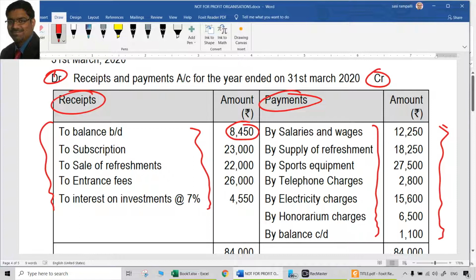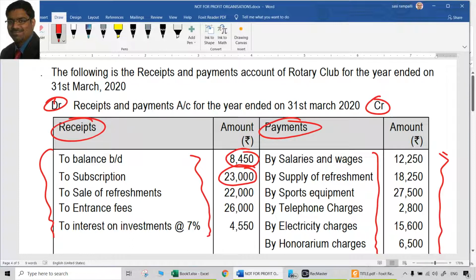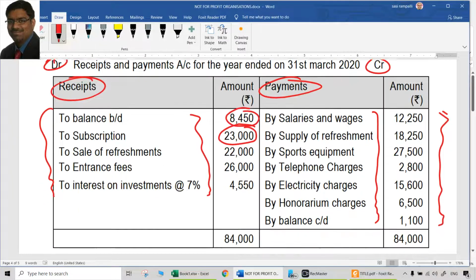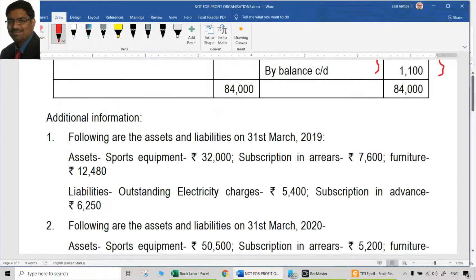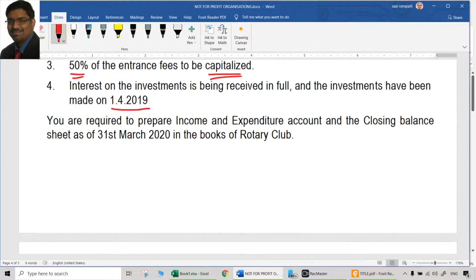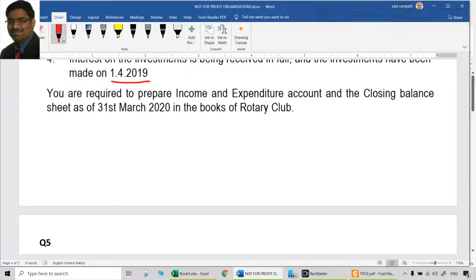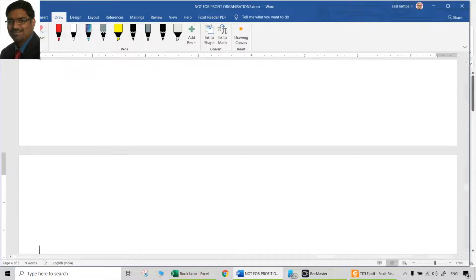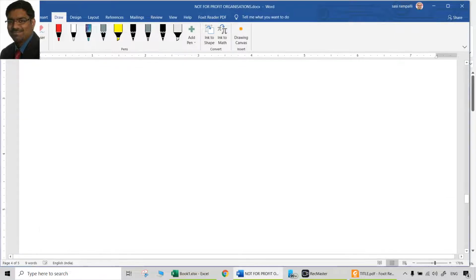Then subscriptions 23,000 is there. Again here we can directly put it in the income and expenditure account and do some plus minus etc. That is one way of doing it. Or we can prepare a subscription account also. Let us prepare a subscription account, because in some questions of the past examination, subscription account was asked clearly. So definitely we should be able to prepare a subscription account also. So let us prepare a subscription account as well, which we are doing here.